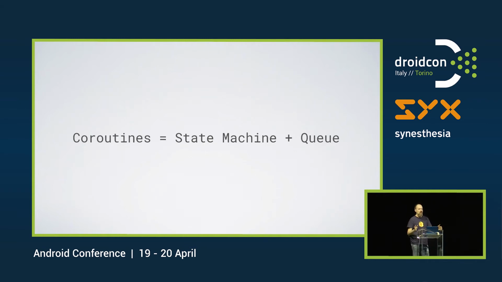Coroutines are a really old concept. It's actually older than both multiprocessing and multi-threading. It came out in the late 50s, and the first implementation was from one of my favorite programming languages, COBOL. So it's been around for a while, and it keeps coming back in many different forms. But this is the first time when it comes to Kotlin when I see that it's actually useful and usable.